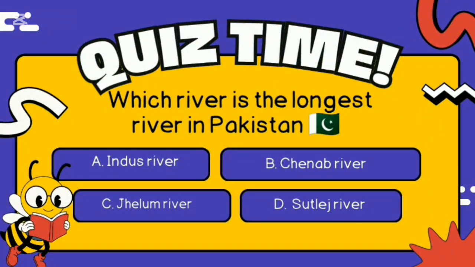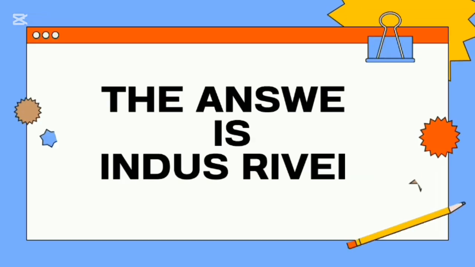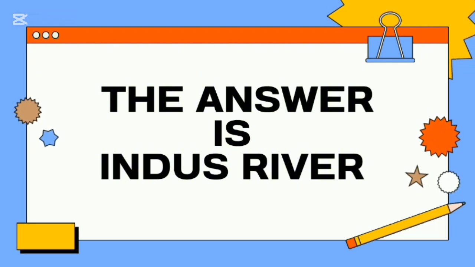Next question: which river is the longest river in Pakistan? A. Indus, B. Chenab, C. Jhelum, D. Sutlej. And the answer is Indus River.